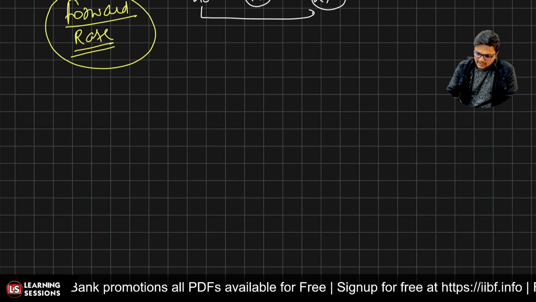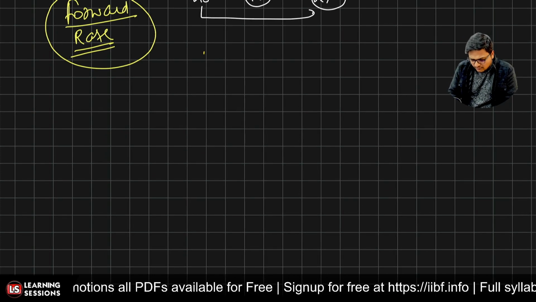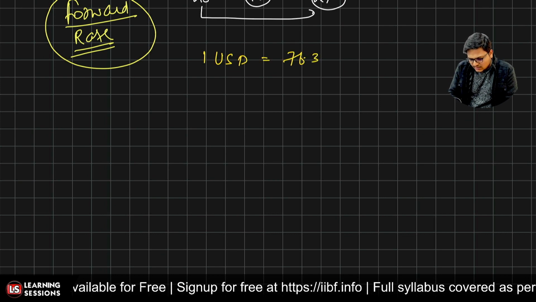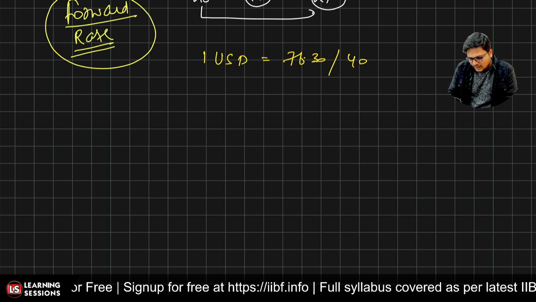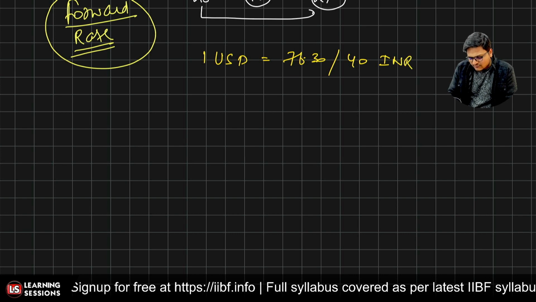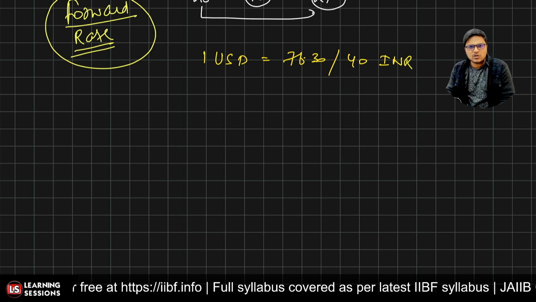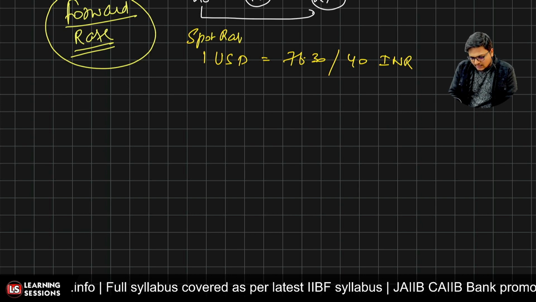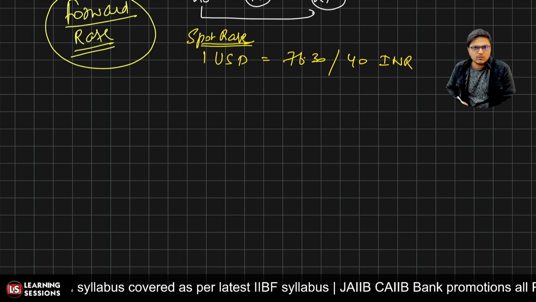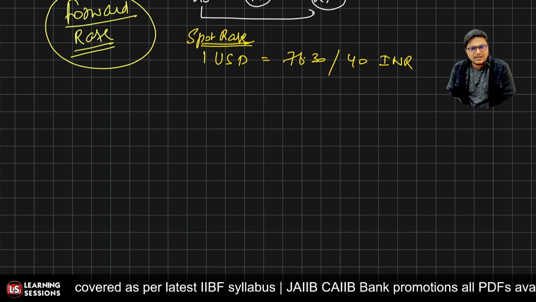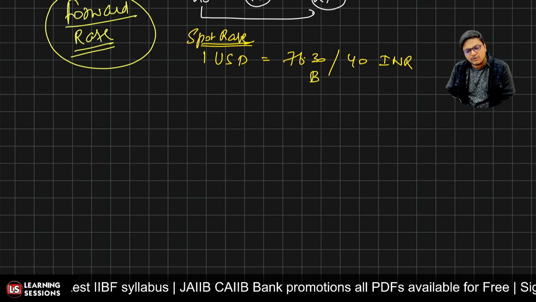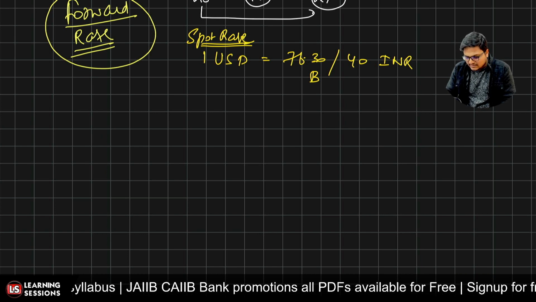Now let's understand with an example. We have 1 USD equal to 76.30/40 INR. That is the price which is given to us, and when nothing is mentioned, we just consider it to be the spot rate. Now on the left side of the slash we have the buying rate, and on the right side of the slash we have the selling rate.